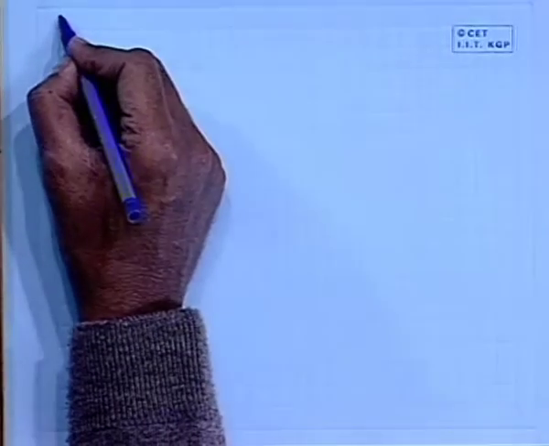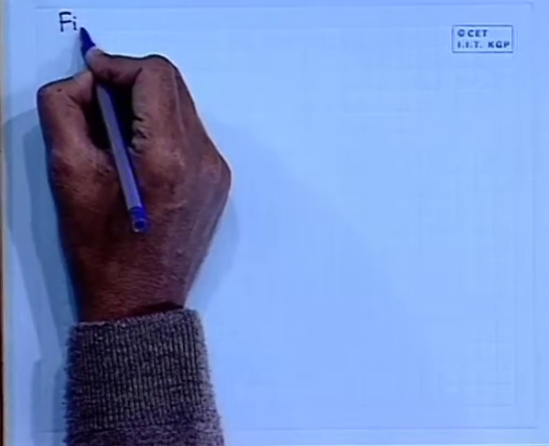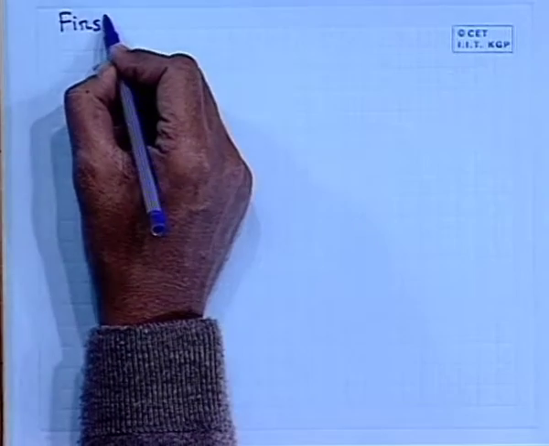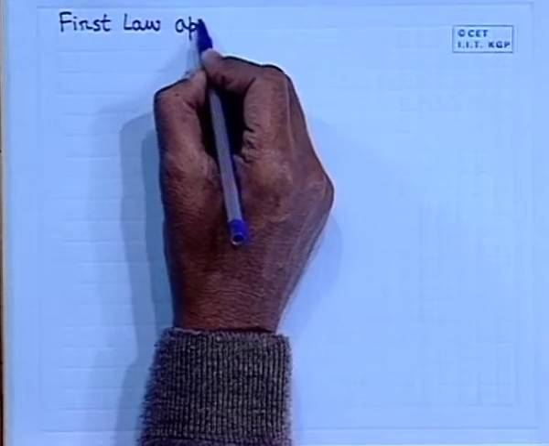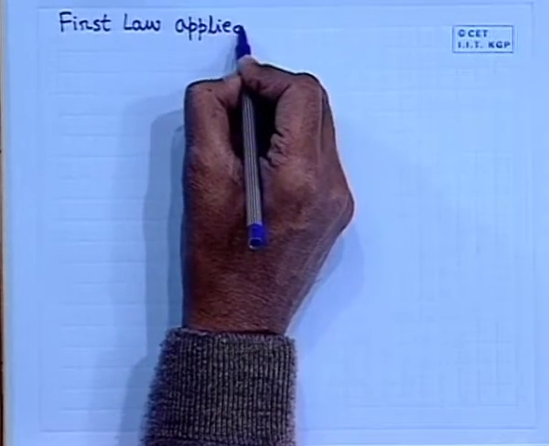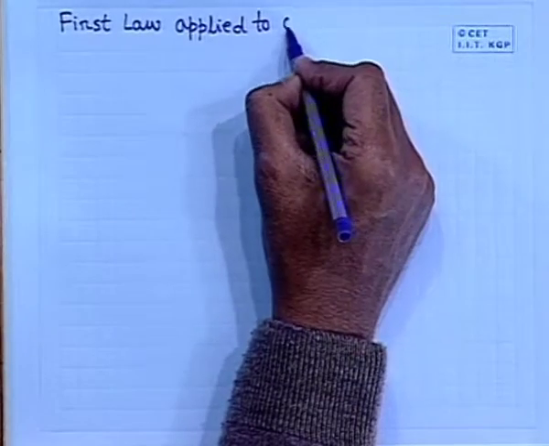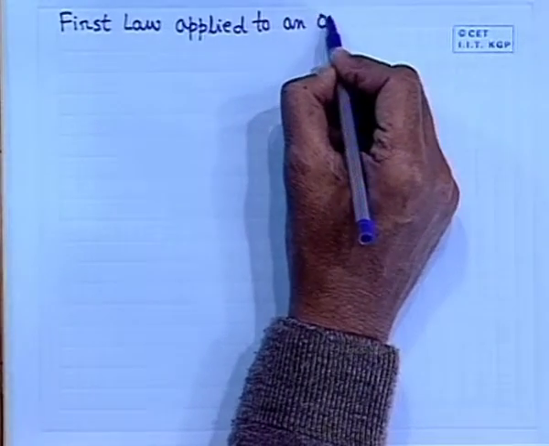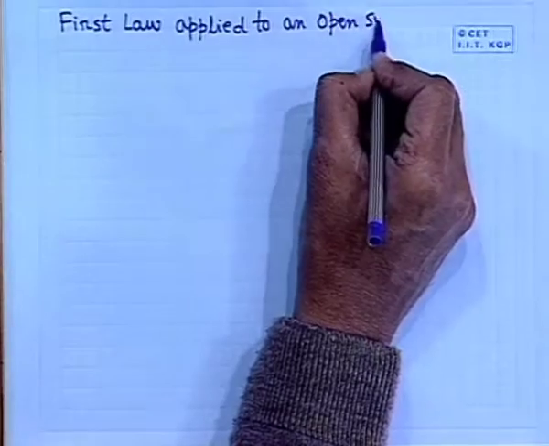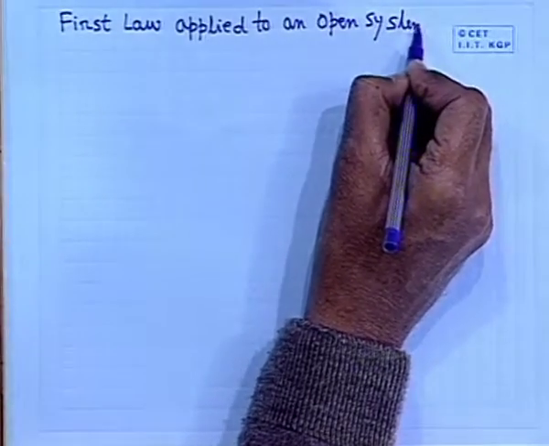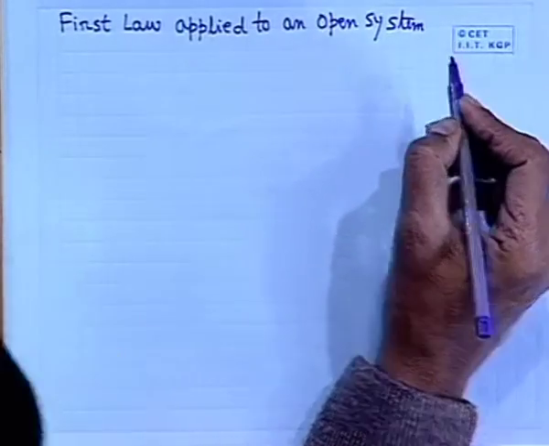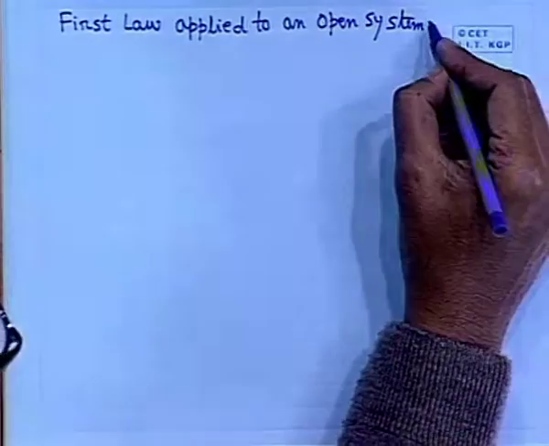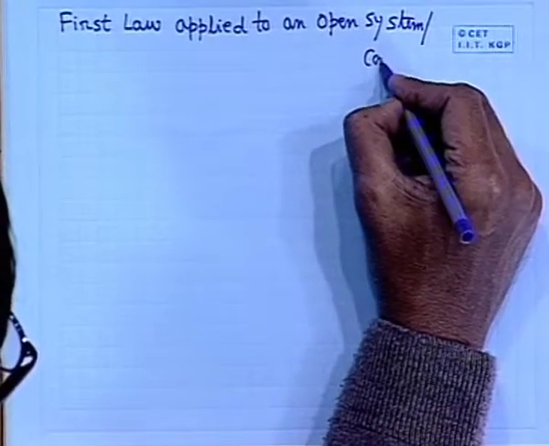Now, I will come to the first law applied to an open system or control volume.